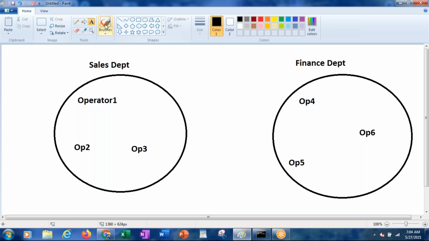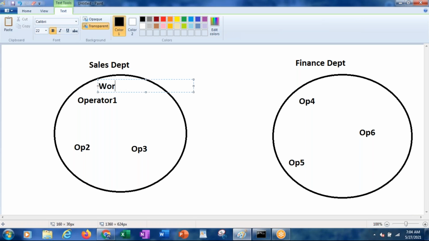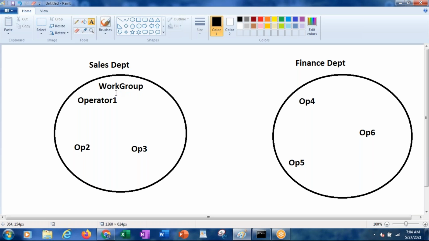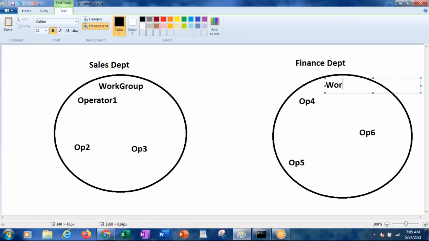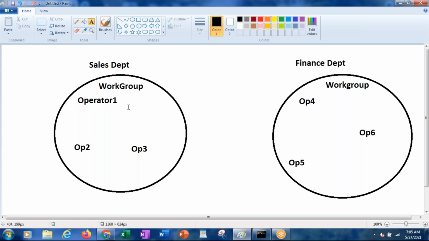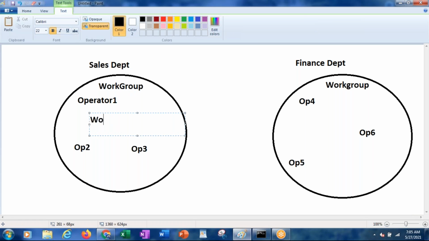Together all these 3 people are called a work group. This is the sales department work group. This is the finance department work group. For all these 3 people there is something called a work basket or work queue.